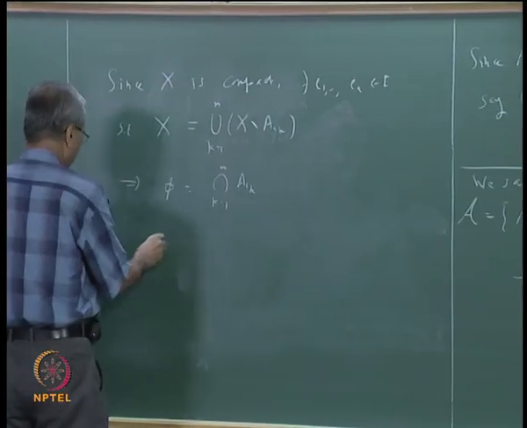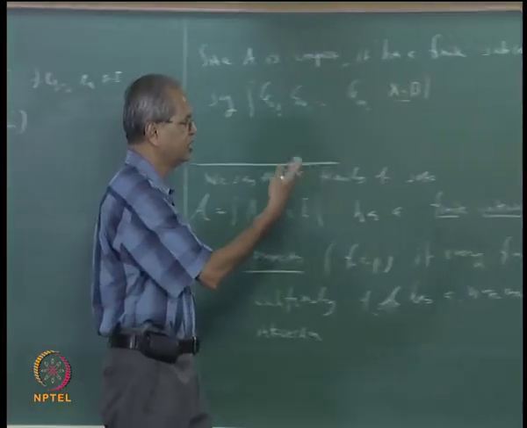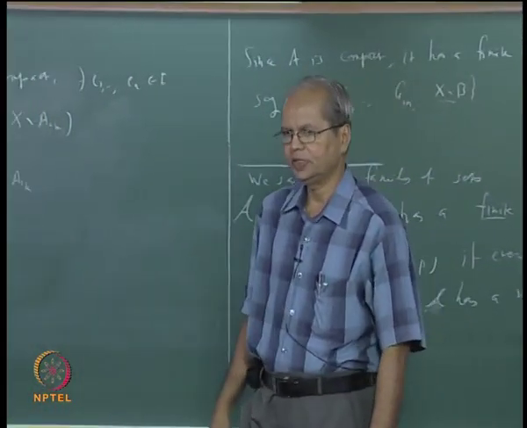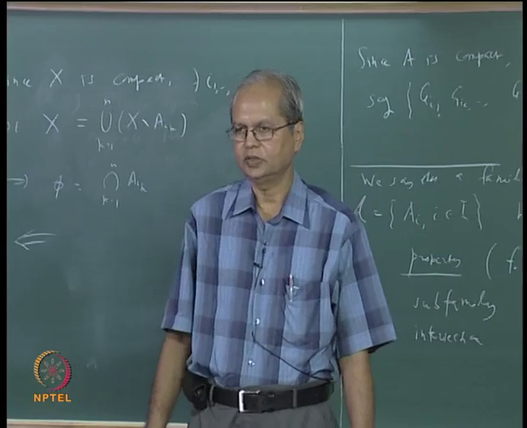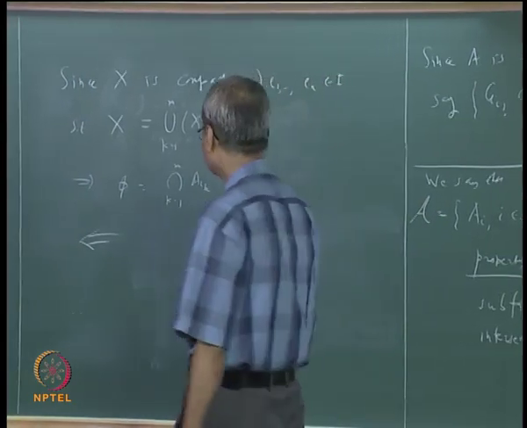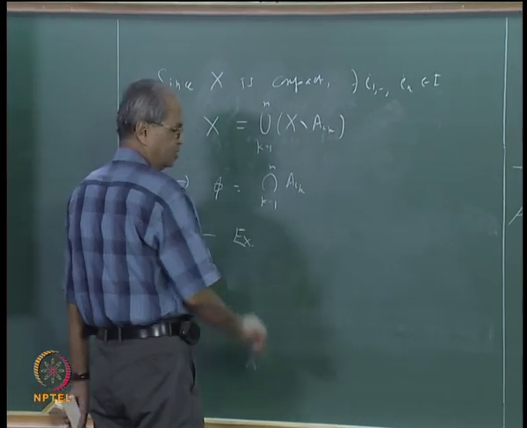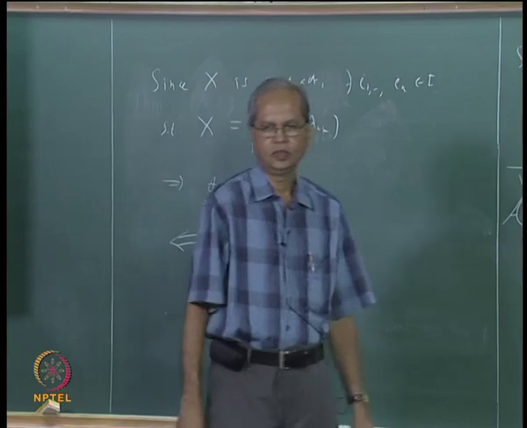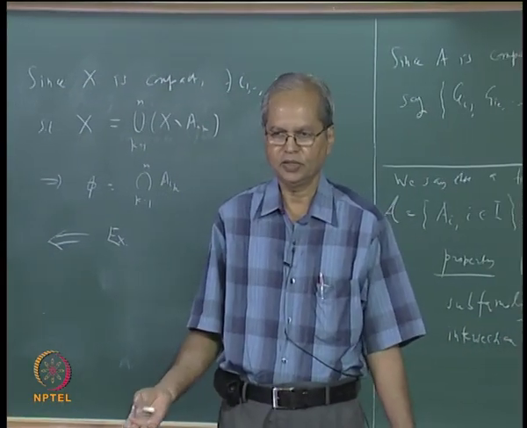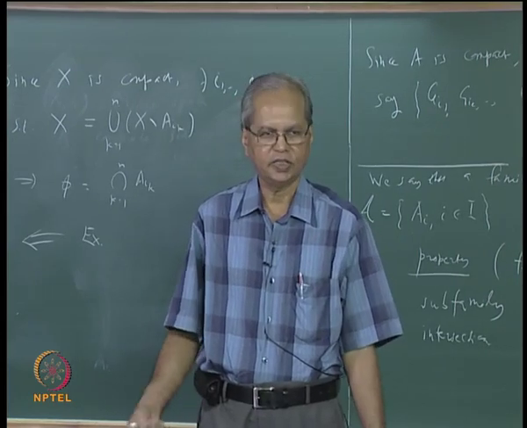What is the converse? The converse is that suppose a metric space has this property, that every family of closed sets with the finite intersection property has non-empty intersection. Then we should prove that X is compact. I shall leave that part of the proof to you as an exercise. You will understand how to proceed. To show that X is compact, you start with any open cover and then you have to show that it has a finite subcover.